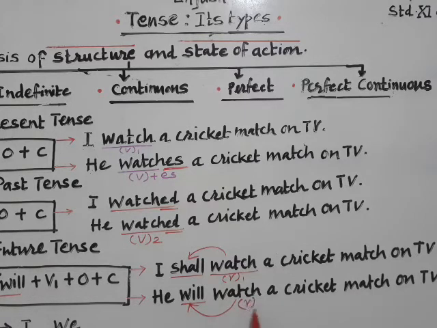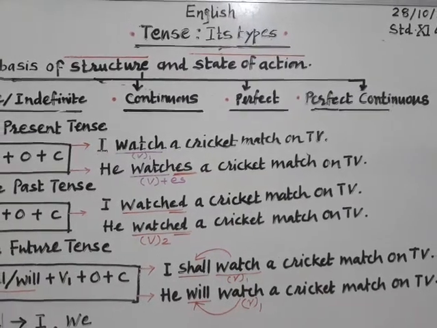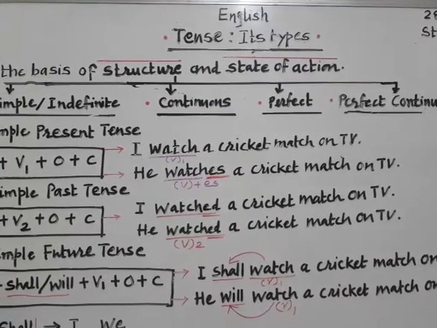So this is a clear indication that simple present and simple future are very close in structure, except for the additional word, that is shall and will. I hope you understand it well, what I intend to say through this video.